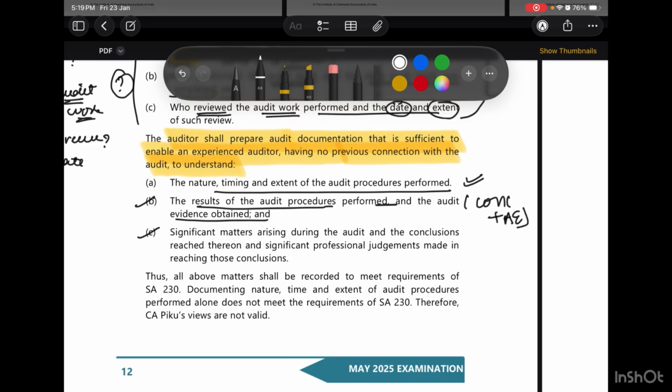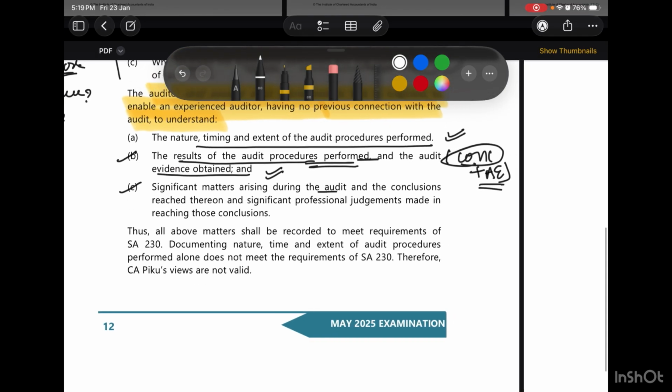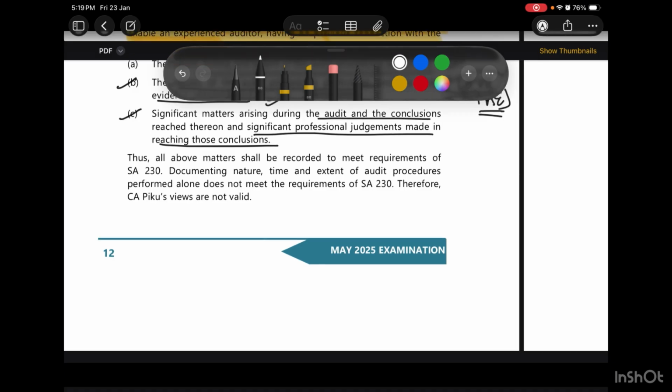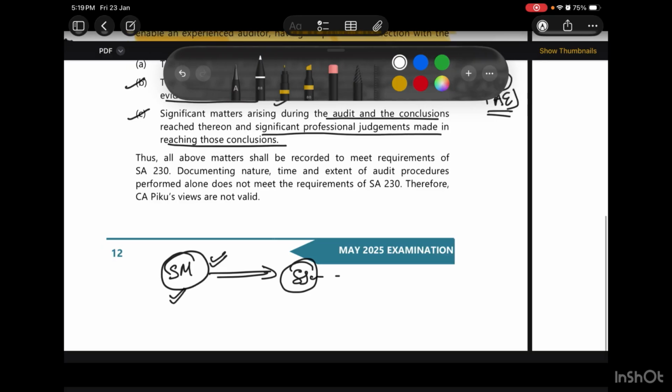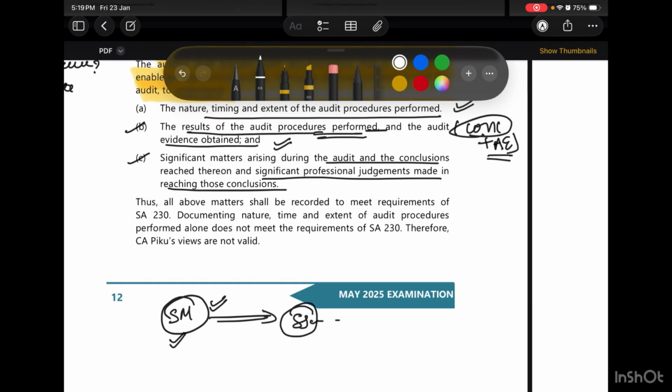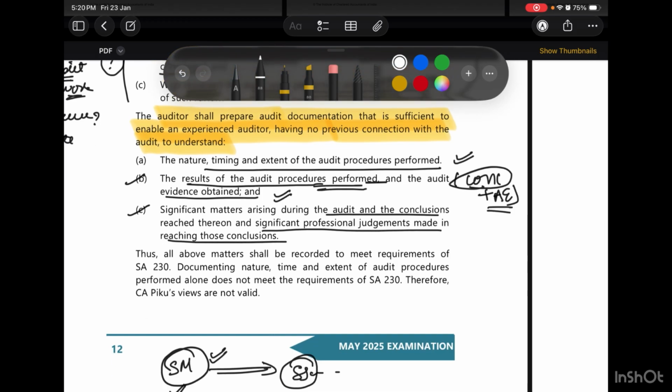So we have to tell about the results of the audit procedures which are performed and also the audit evidence which has been obtained. Next are the significant matters arising during the audit, the conclusions reached thereon, and the significant professional judgments made in reaching those conclusions. That is, whatever significant matters we came across, we also require significant judgments in order to reach conclusions about them. So this is what we need to document apart from the nature, timing and extent of audit procedures performed. Now let us revise this.